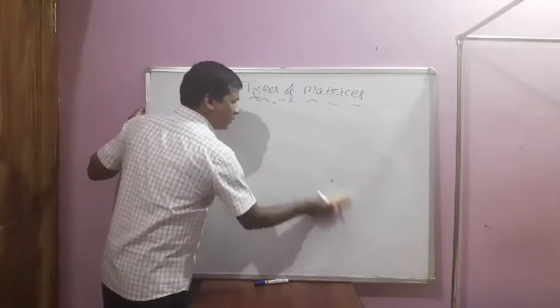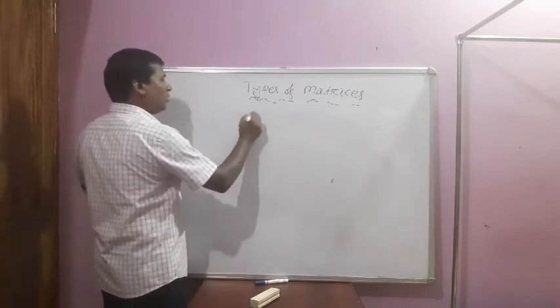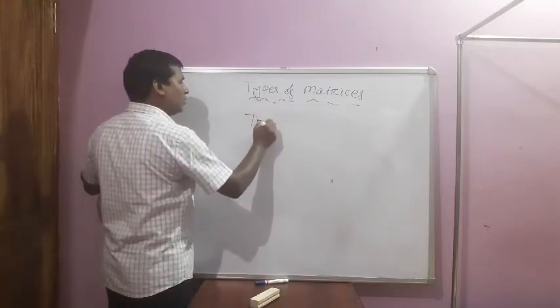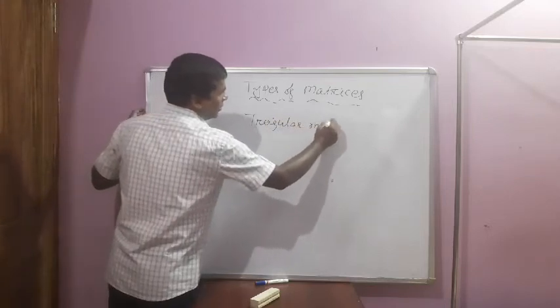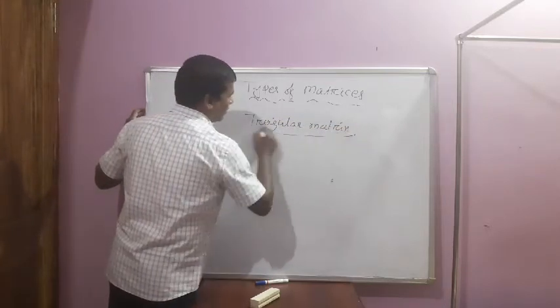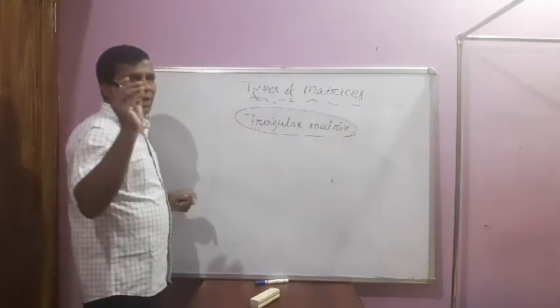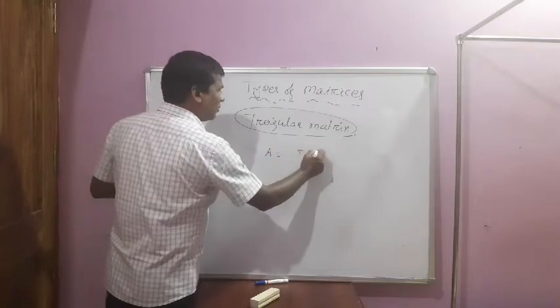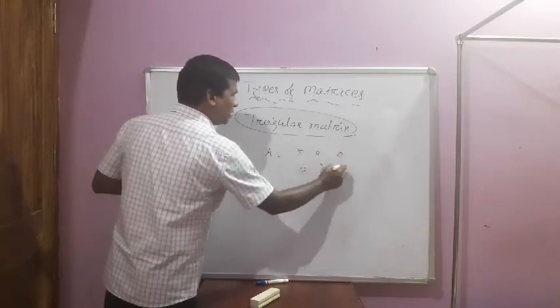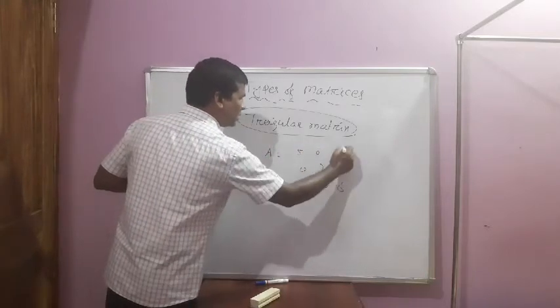Then the triangular matrix. That is an example of a diagonal matrix. Suppose A is equal to 5, 0, 2, 0, 7, 0, 0, 0, 6.